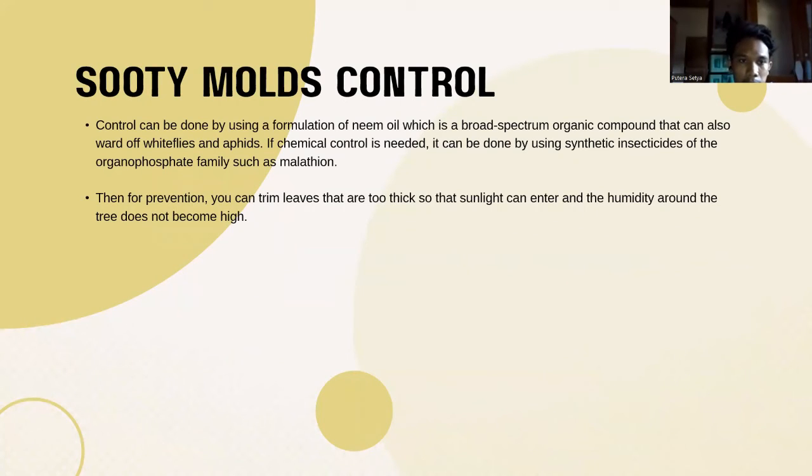The next is sooty mold control. Control can be done by using a formulation of neem oil, which is a broad-spectrum organic compound that can also ward off whiteflies and aphids. Chemical control can be done by using synthetic insecticide of the organophosphate family, such as malathion. Then for prevention, you can trim leaves that are too thick so that sunlight can enter and the humidity around the trees does not become high.